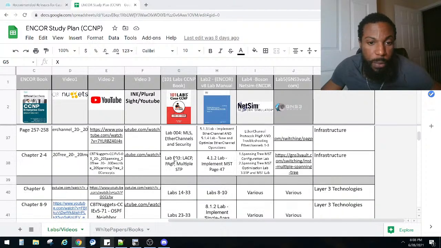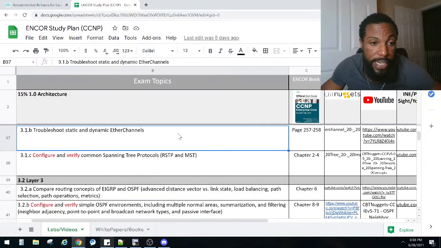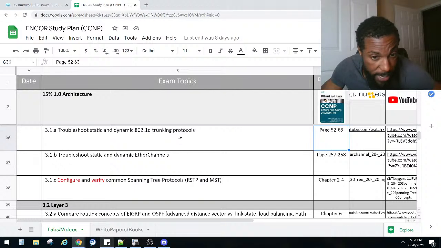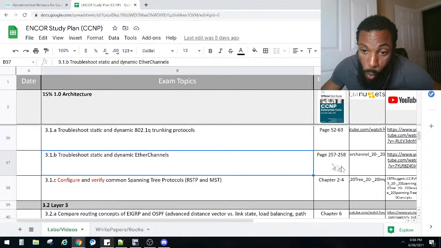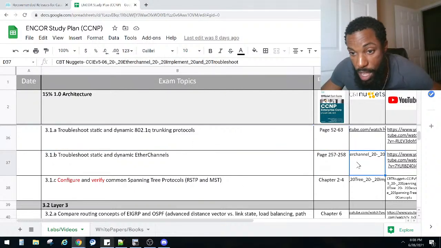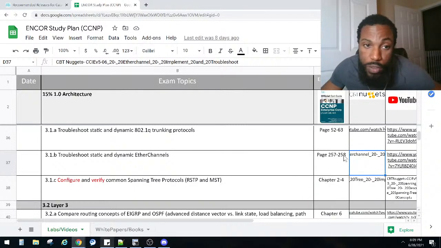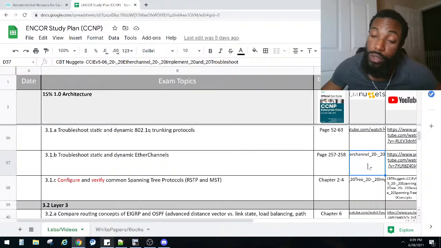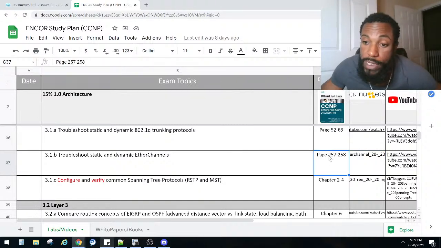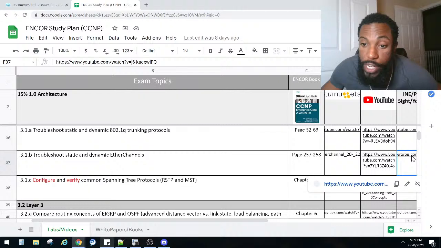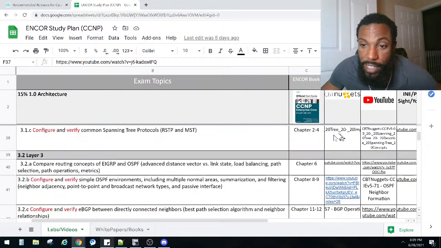For example, EtherChannels and security. We go there, lab number 4 in that book, and this is troubleshooting static and dynamic EtherChannels. It shows where in the book you can find it, and which CBT Nuggets video you've got to watch. I also have the old CCIE Route Switch videos, so some of that is on there as well, and some YouTube videos on that topic.